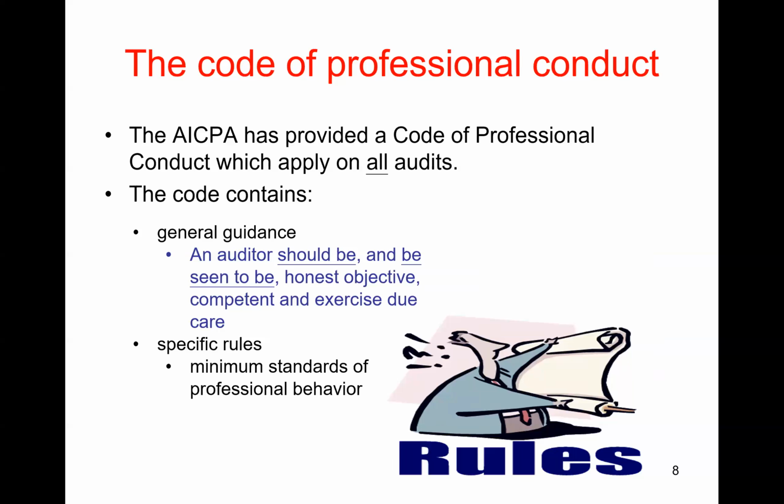Okay, what I want to do now is to move on to the Code of Professional Conduct. The Code of Professional Conduct is basically the AICPA's way of trying to maintain auditor independence. Okay, so the AICPA has this code of conduct which applies on all audits. So you must comply with this code of conduct when you're working as an auditor. It doesn't apply to any situations where you're not working as an auditor.